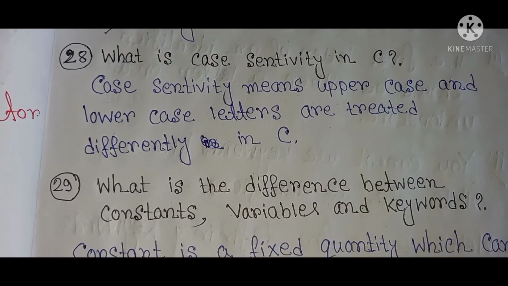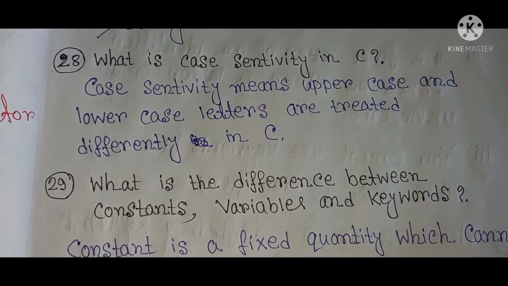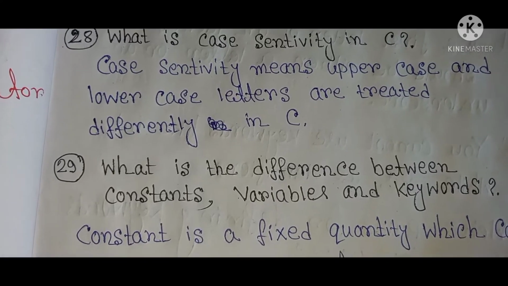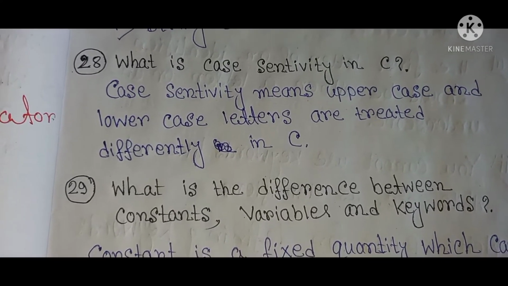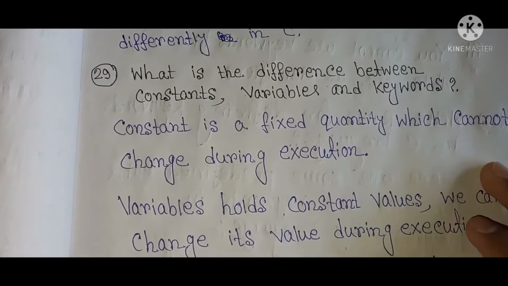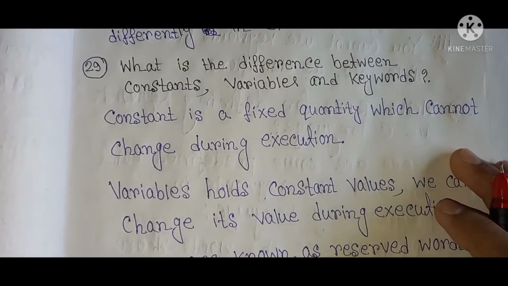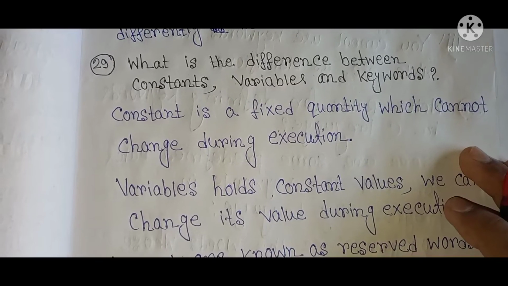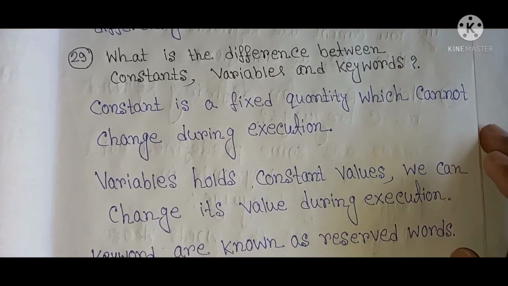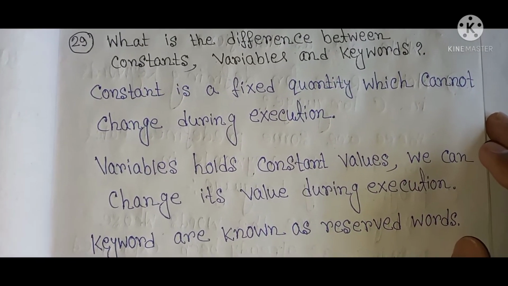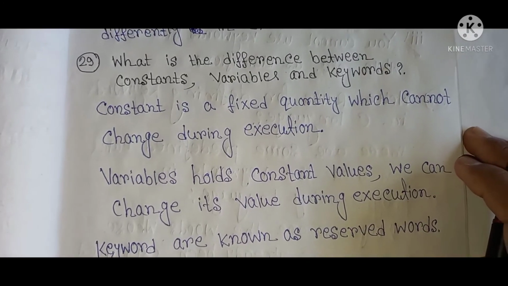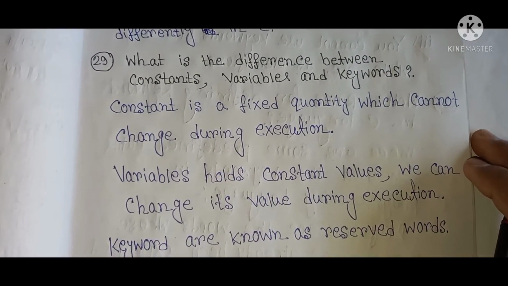Next question is, what is case sensitive in C? Case sensitive means uppercase and lowercase letters are treated differently in C. What is the difference between constant, variables and keyword? A constant is a fixed quantity which cannot change during execution. A variable holds values, and we can change its value during execution. Keywords are known as reserved words. This is the main difference between constants, variables and keywords.